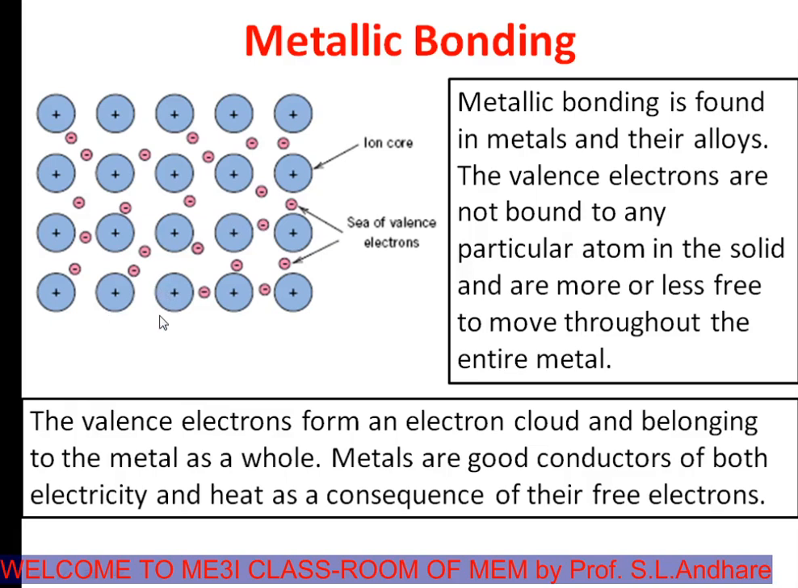Try to understand this. All atoms donate their valence electron to the electron cloud. This electron cloud is not a property of any individual atom. This electron cloud is free to move throughout the metallic mass. Because of this reason, all these metallic elements are good conductors of heat and electricity. This force of attraction of every atom towards this electron cloud is called metallic bonding.